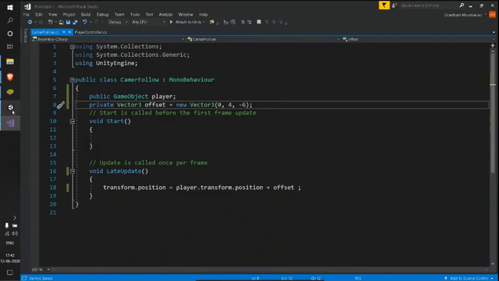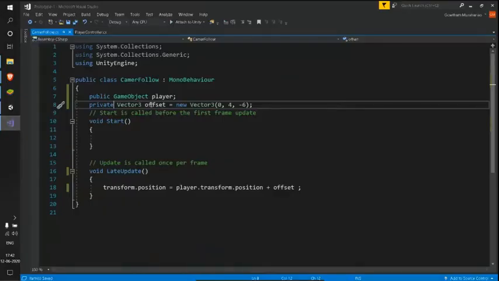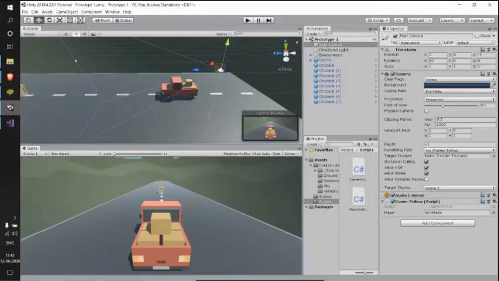So that's the reason our Unity editor is able to show this particular player variable here. But in the case of offset, it's not public. So as it is private, our Unity editor was unable to grab the value and show it here.